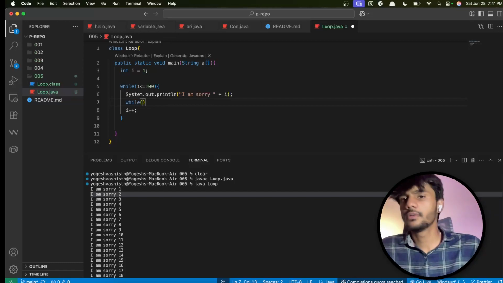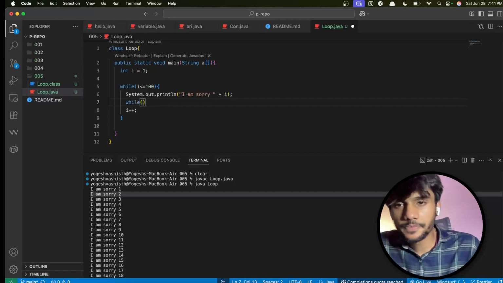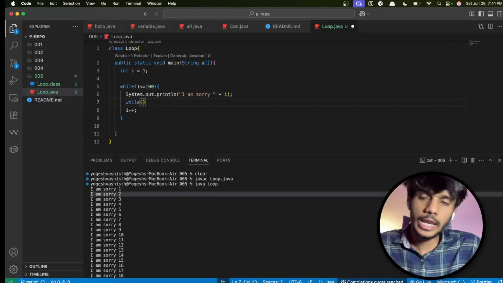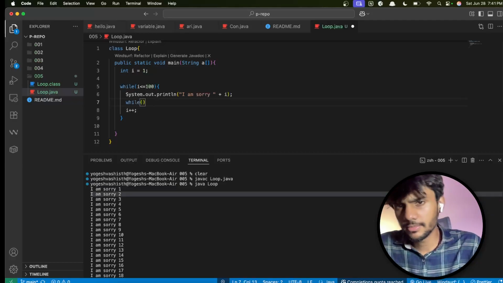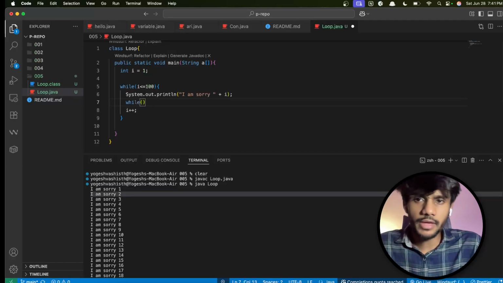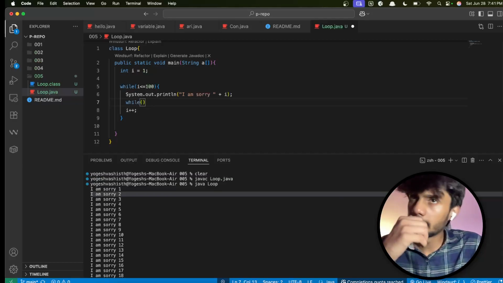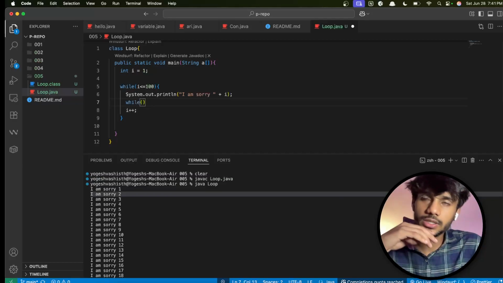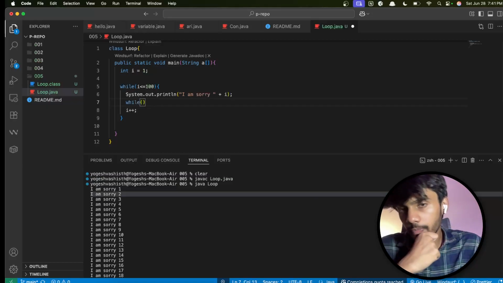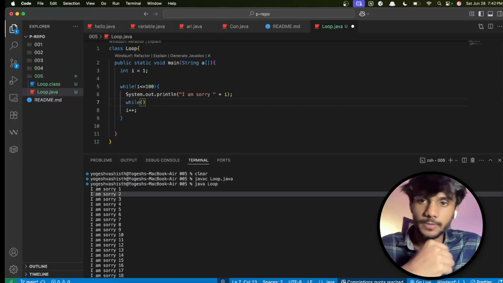That's how things will work. We hardly go beyond k, and we do not use l, m and all, because that use case does not come in general. And if it is coming, then we are writing some bad code. If we have a prod code that includes 5 loops inside each other, there is a problem. There is really a big problem in the code. There should be a more optimized way.